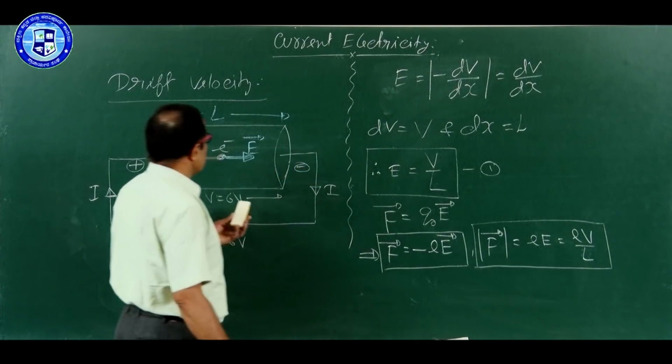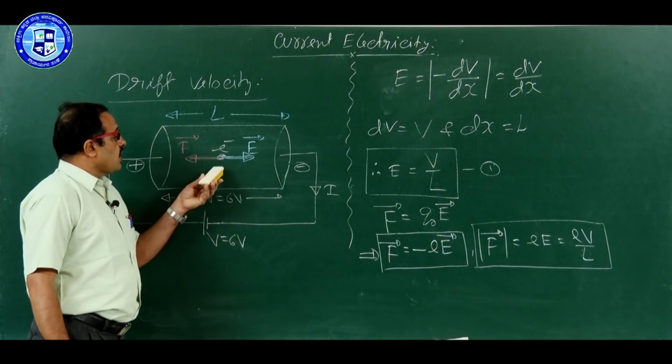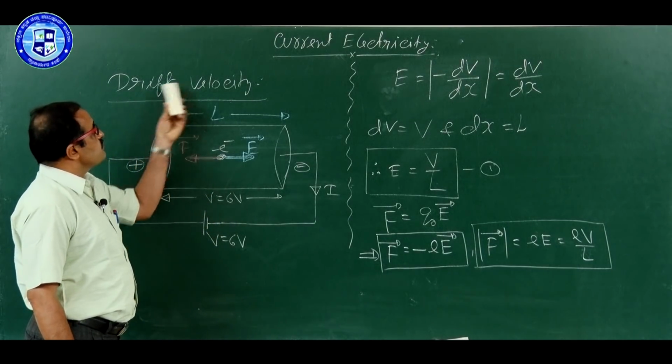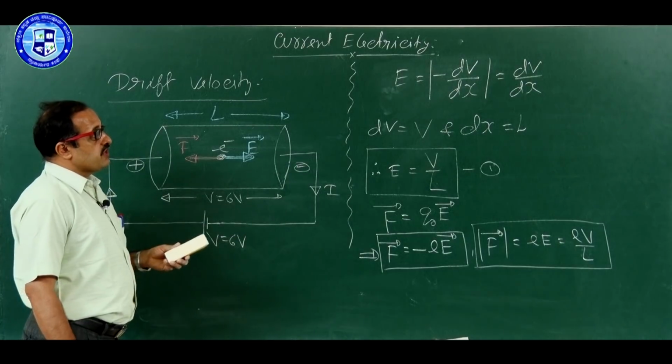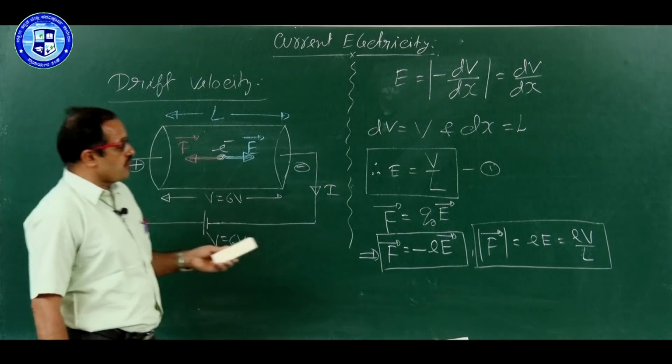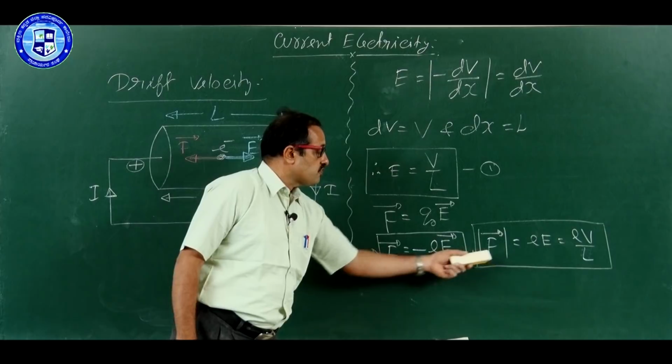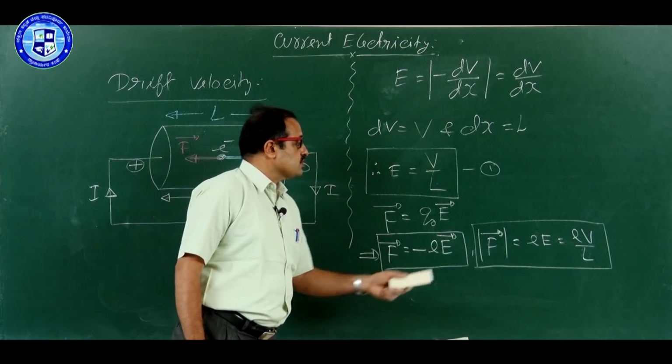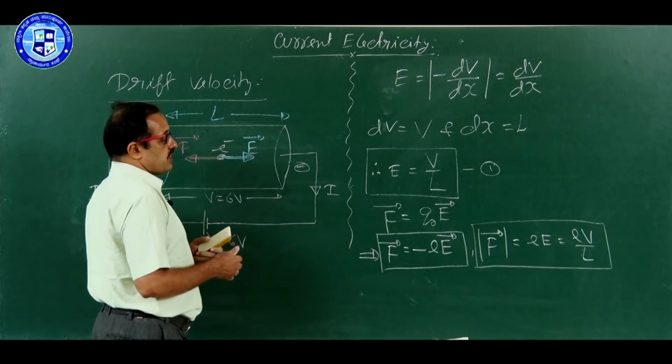Now, I want to derive the formula for drift velocity. From this, we can discuss drift velocity, but you have to remember these two equations. These two equations are very useful for the study.